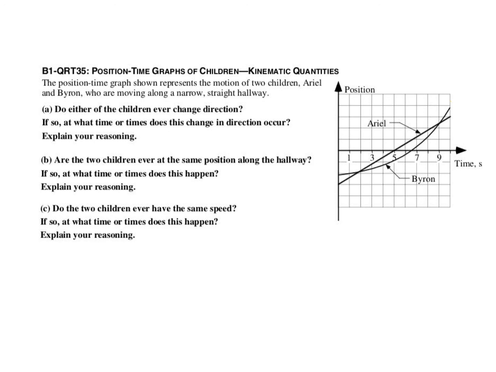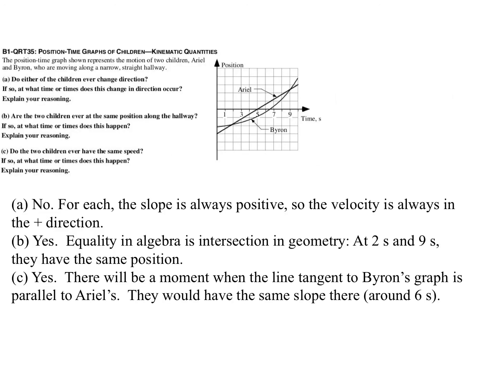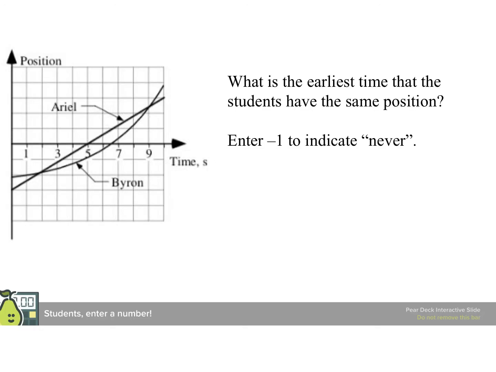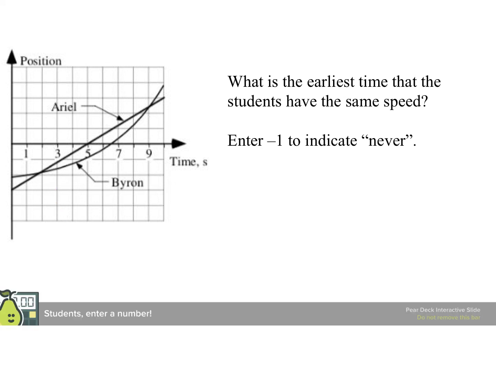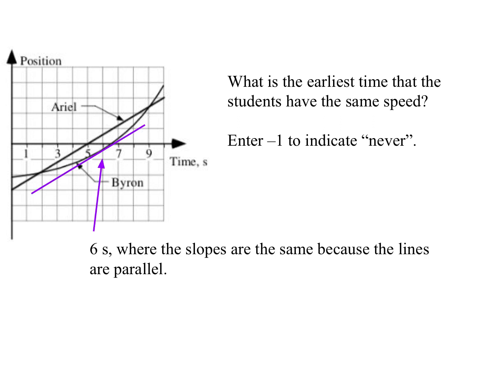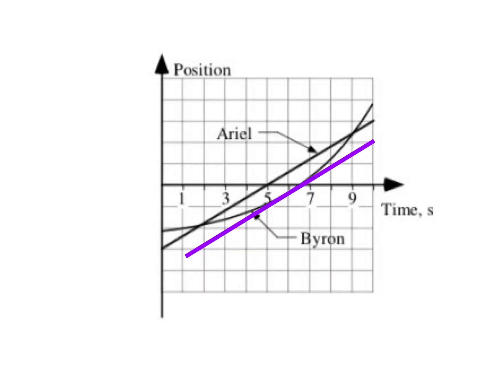And so the question is, is there ever a time when Byron's curve has a tangent which is parallel to Ariel's? That occurs at 6 seconds.